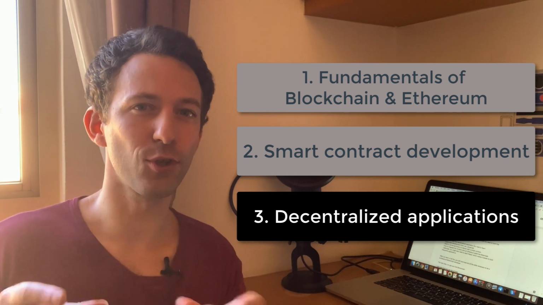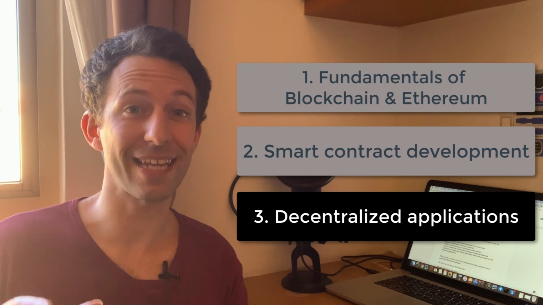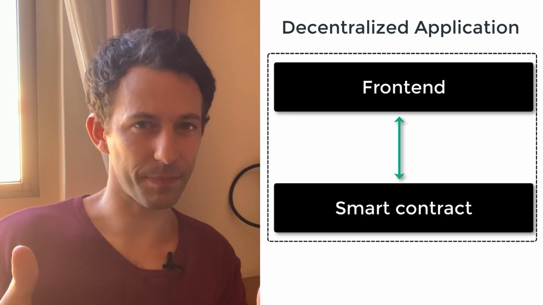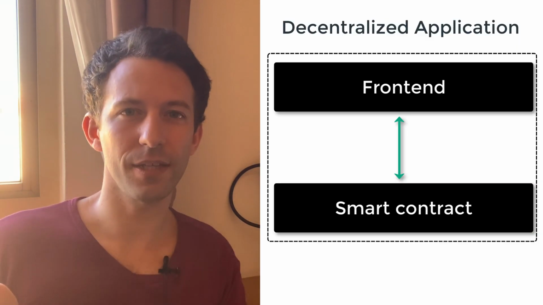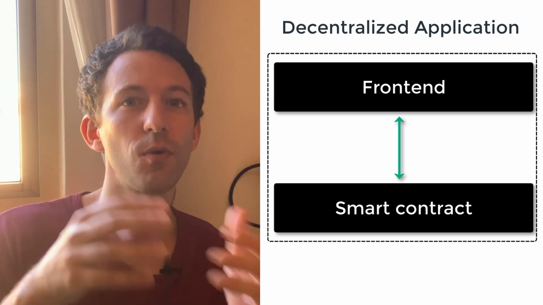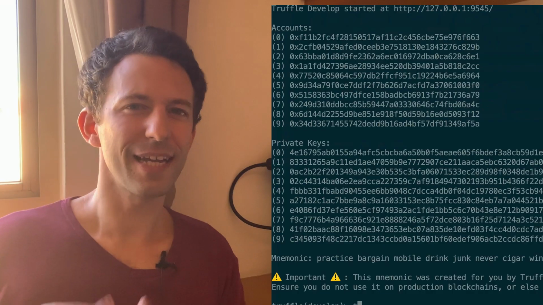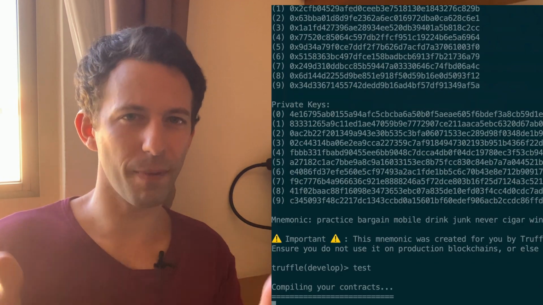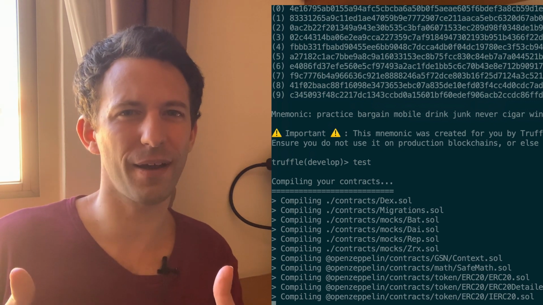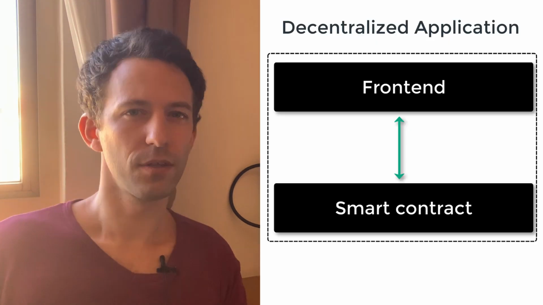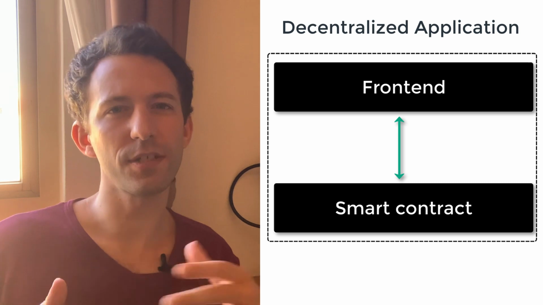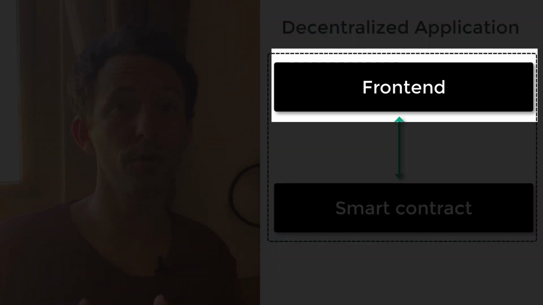The next step is to learn how to build full decentralized applications. A decentralized application, or just a Dapp, is a combination of a smart contract and a web or mobile frontend. It's actually possible to interact with a smart contract by using the command line, but it's not very user-friendly. To make it easier for users to interact with our smart contract, we build a frontend.